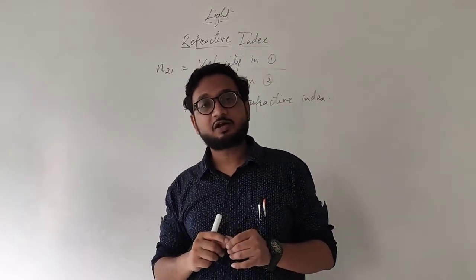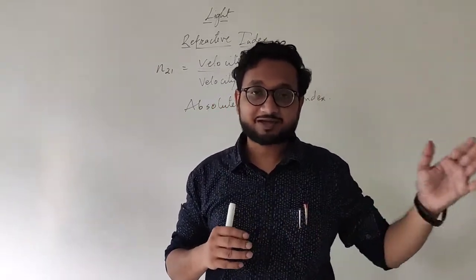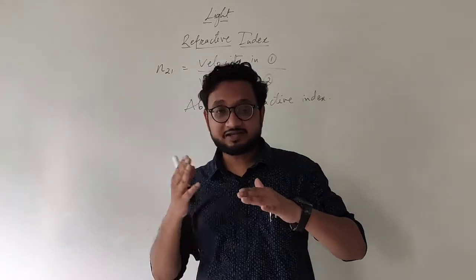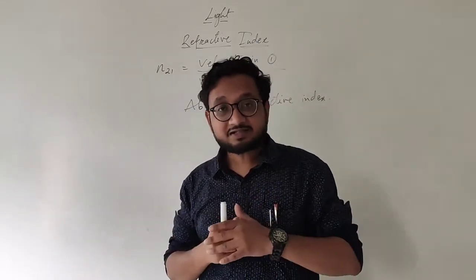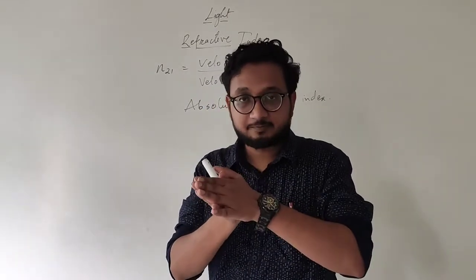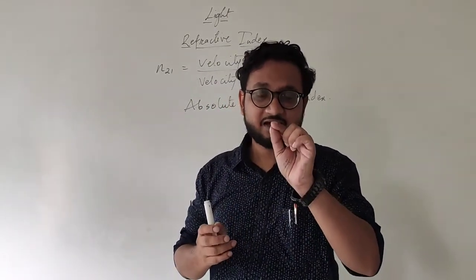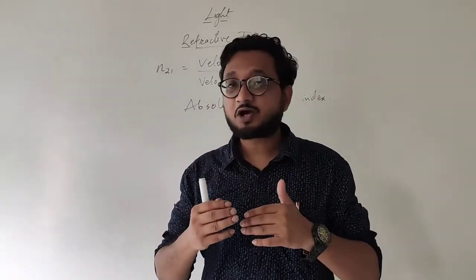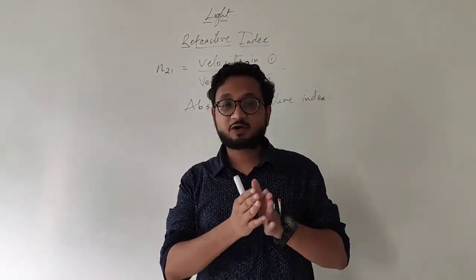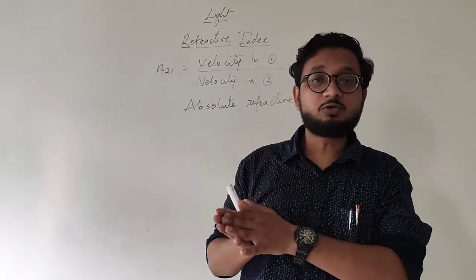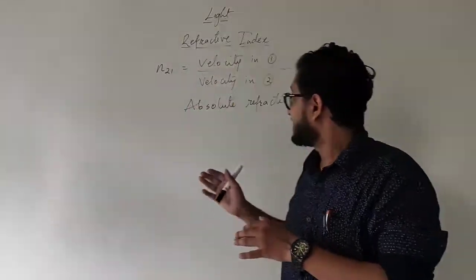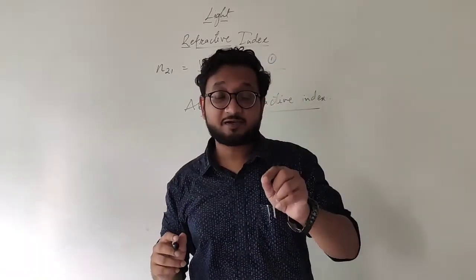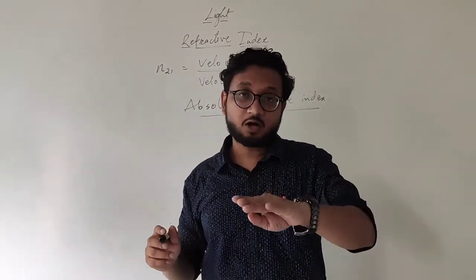So whenever a ray of light enters from vacuum, that is space, to our atmosphere or any gaseous medium, it is refracting, but a very small amount, because the speed of light does not change much when it enters from vacuum or space to a gaseous medium, and that is why we are finding the absolute refractive index for a particular medium, that is either liquid or solid.